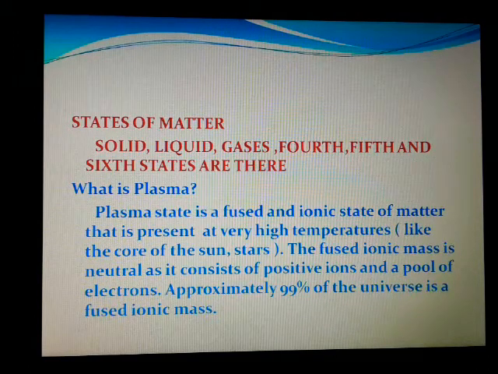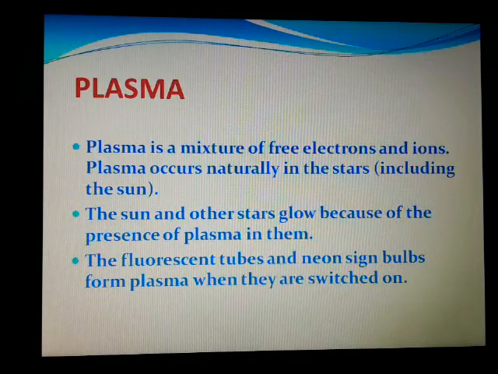It is usually found in the core of the sun and stars only. It is glowing very brightly. The fused ionic mass is neutral as it consists of positive ions and a pool of electrons. Both positive and negative are balanced here, so we call this a neutral one. Approximately 99% of the universe is a fused ionic mass.